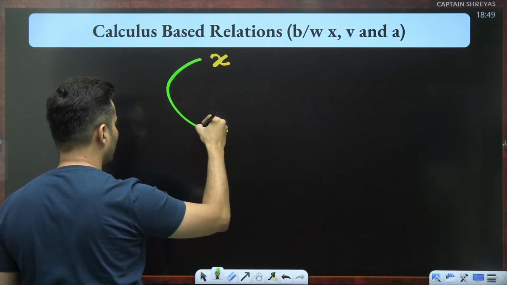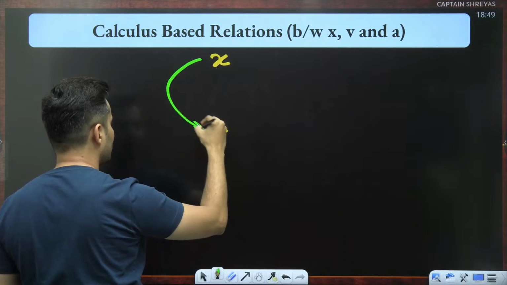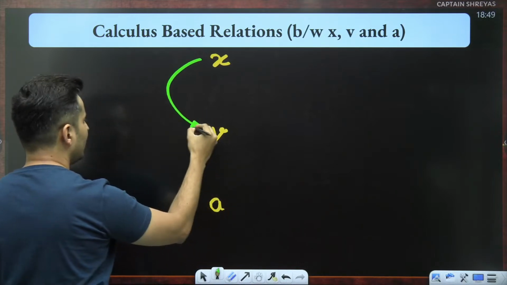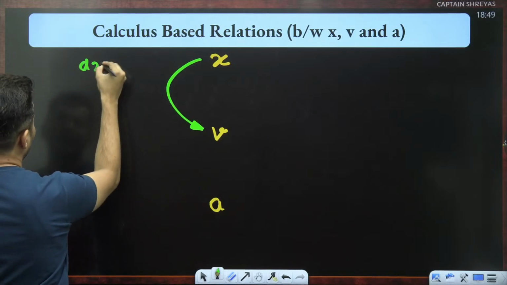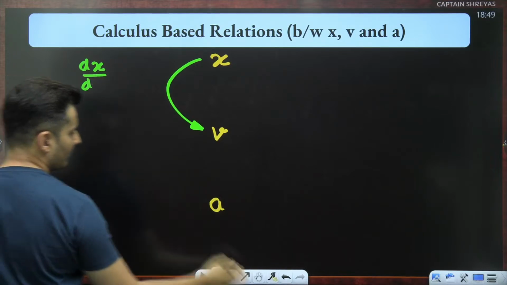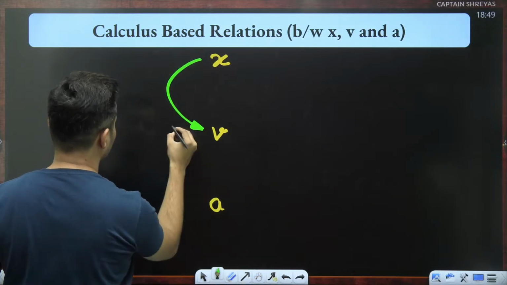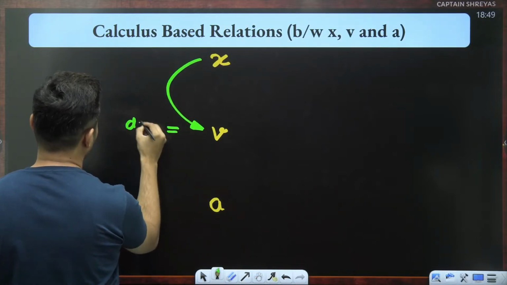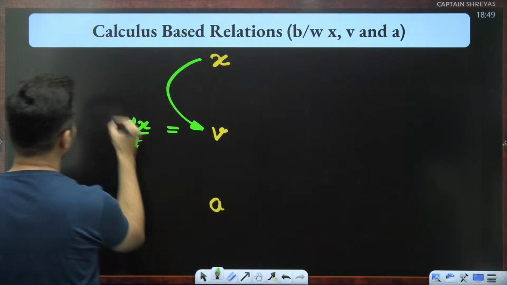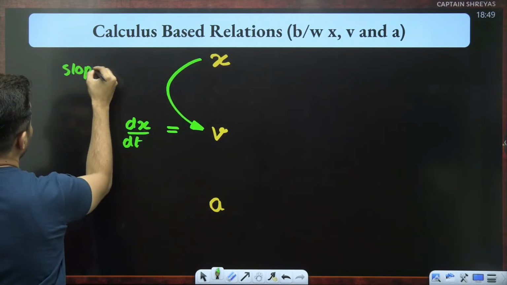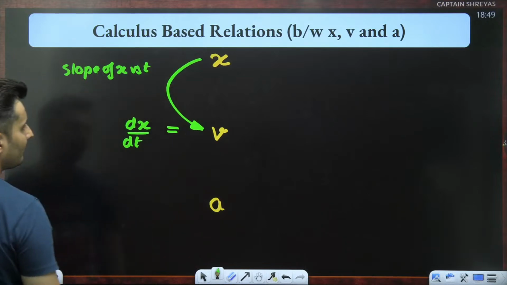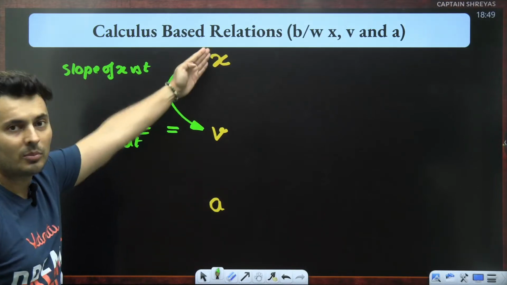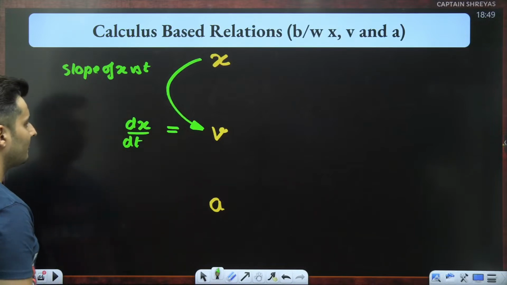From position to go to velocity, just take the derivative of it. So basically, you just find dx by dt. Hold on, I'll write it down like this. This velocity comes out as dx by dt, which is the slope of the x versus time graph, the slope of the position versus time graph.